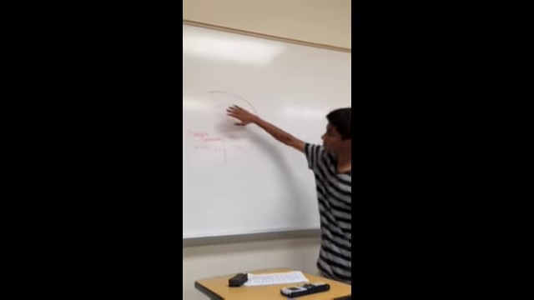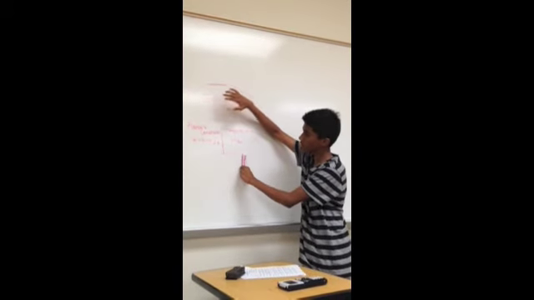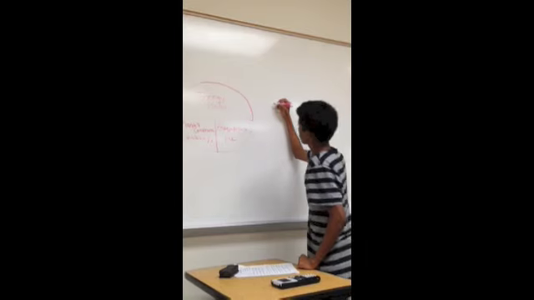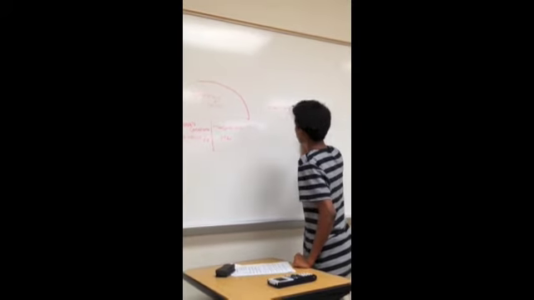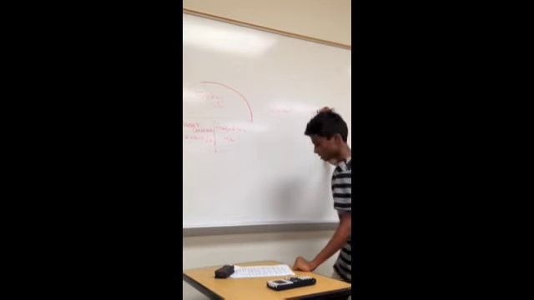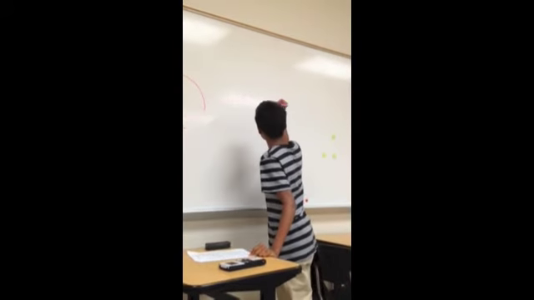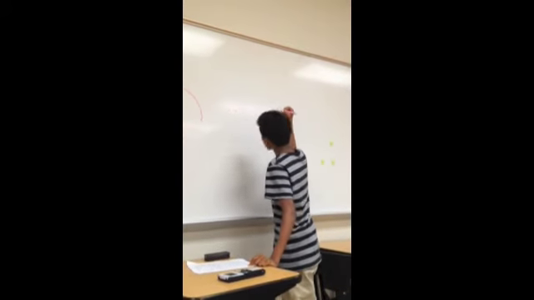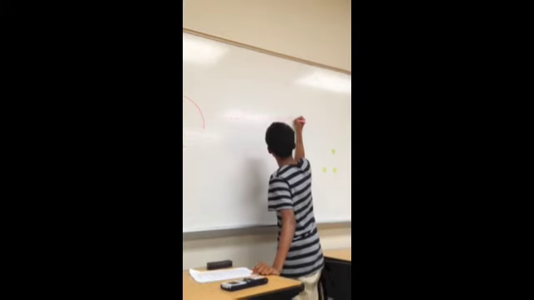All you have to do is cover up energy, and then you multiply Planck's constant by the frequency that you have. So that's 6.626 times 10 to the negative 34th joule seconds times the photon's frequency of 5.02 times 10 to the 20th hertz.